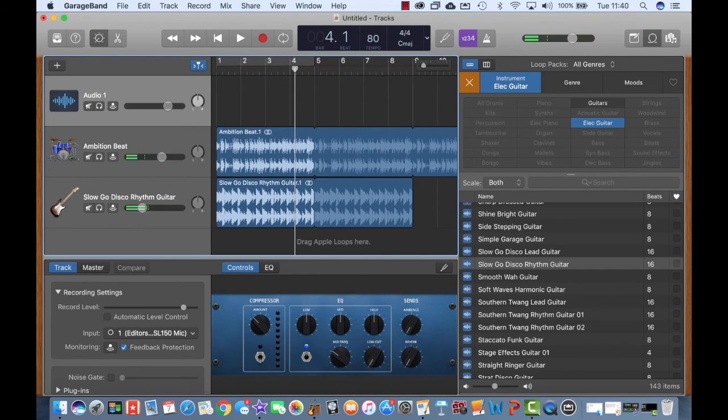And at the top I've still got my audio track, so if I wanted to I could record some lyrics over the top of that, or I could even read some dramatic poetry over the top of my piece of music, or link it to all sorts of different learning opportunities by just simply using the microphone that's built into the Mac itself. So there you go, that's a quick and easy way of creating music on GarageBand from scratch.